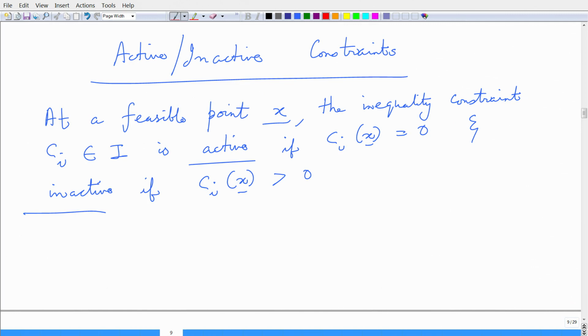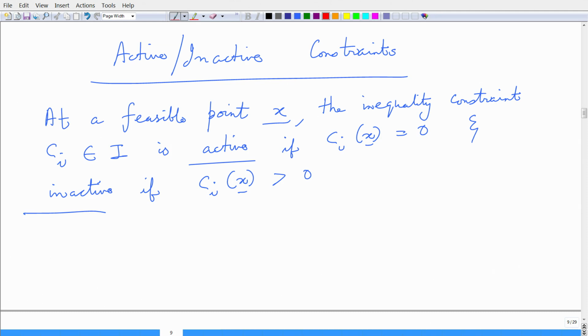There is also this notion of active and inactive constraints. So, at a feasible point x, the inequality constraint c i, i belonging to capital I, where I is the set of inequality constraints, is active if c i of x is equal to 0 and inactive if c i of x is greater than 0.